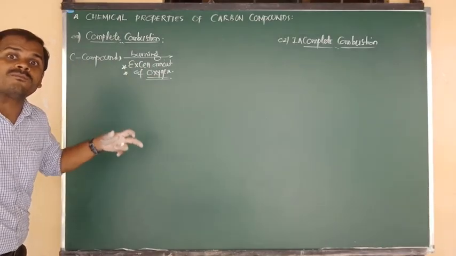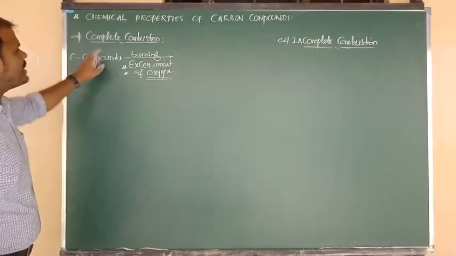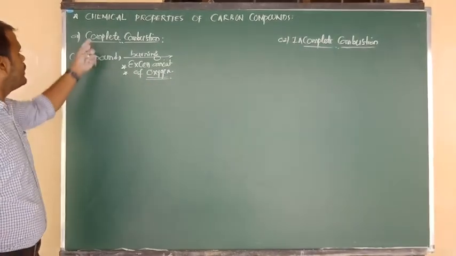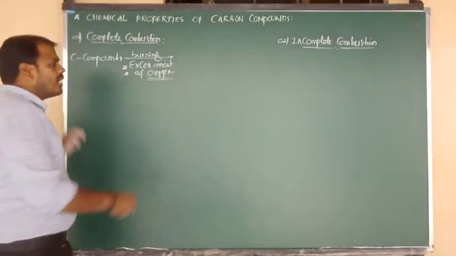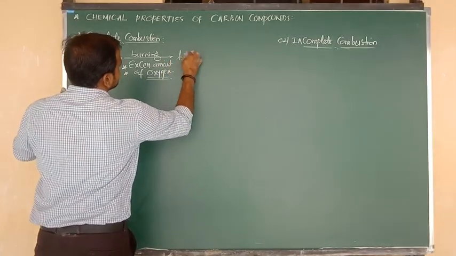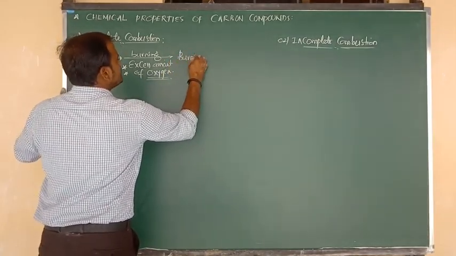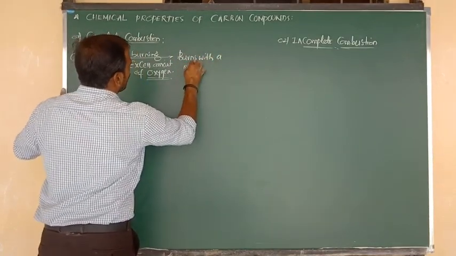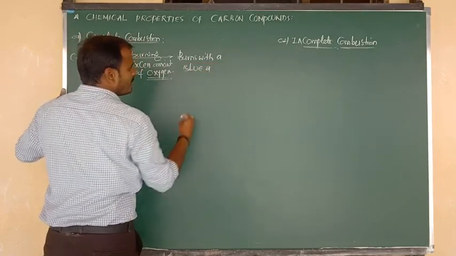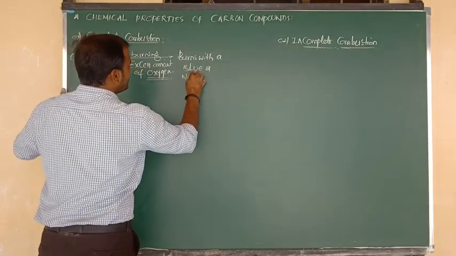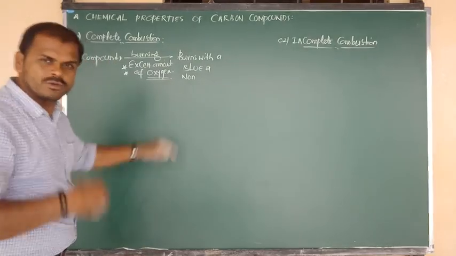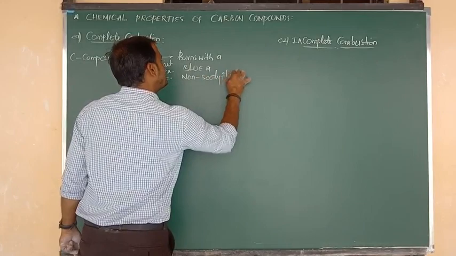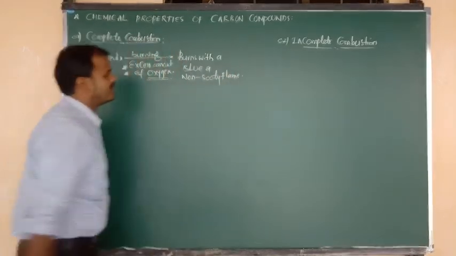Due to the availability of more amount of oxygen, carbon compounds, hydrocarbons, due to the availability of more amount of oxidant, that fuel undergoes combustion easily and they burn with a blue, and a very important word I am going to introduce now, the non-sooty flame. Which flame? Non-sooty flame.